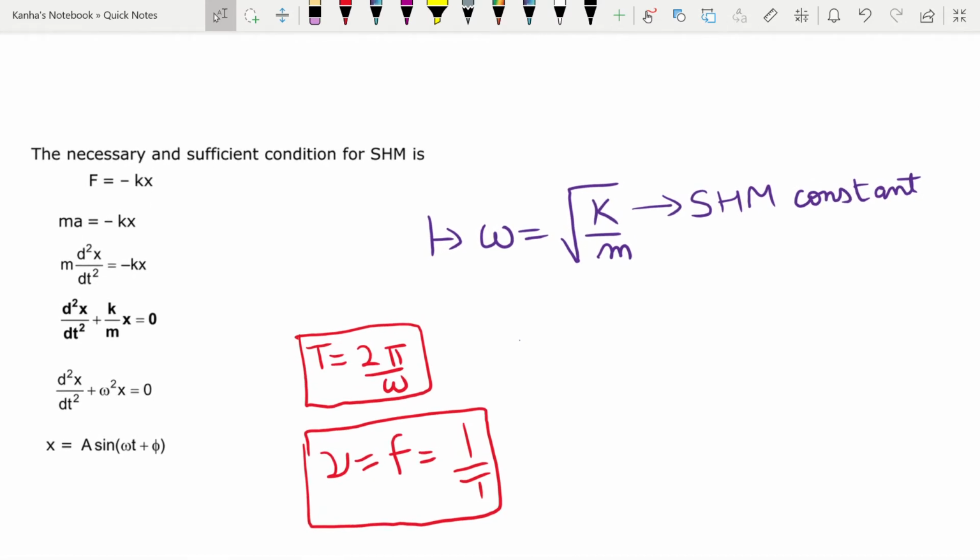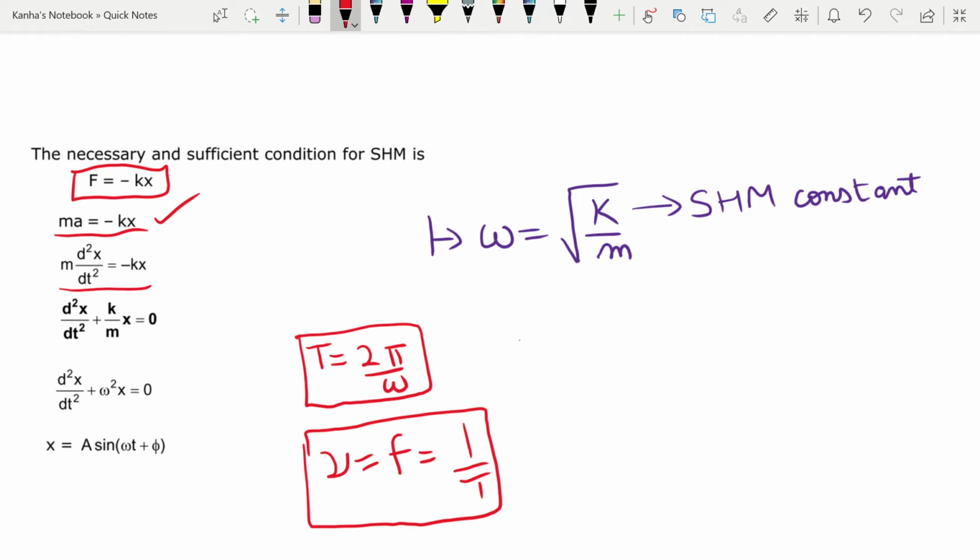First of all, my omega is given by root of k by m, where k is the SHM constant in that equation. This was my equation: my force should be equal to negative of constant into the displacement. What this means is I can write my acceleration to be in the opposite direction to my displacement.